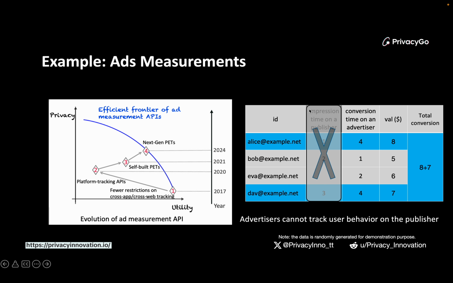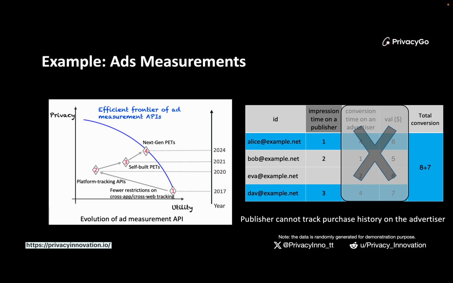So this is the privacy on the publisher side, and on the advertiser side, the privacy is also defined for the publisher. So the publisher should have no idea about any purchase behavior on the advertiser side. So this privacy is symmetric to two parties. And also, meanwhile, we want to achieve somehow better utility here. The utility, of course, will not be better than the plain text version, since you have to sacrifice some accuracy for privacy protection, but we want to achieve that as best as we can.